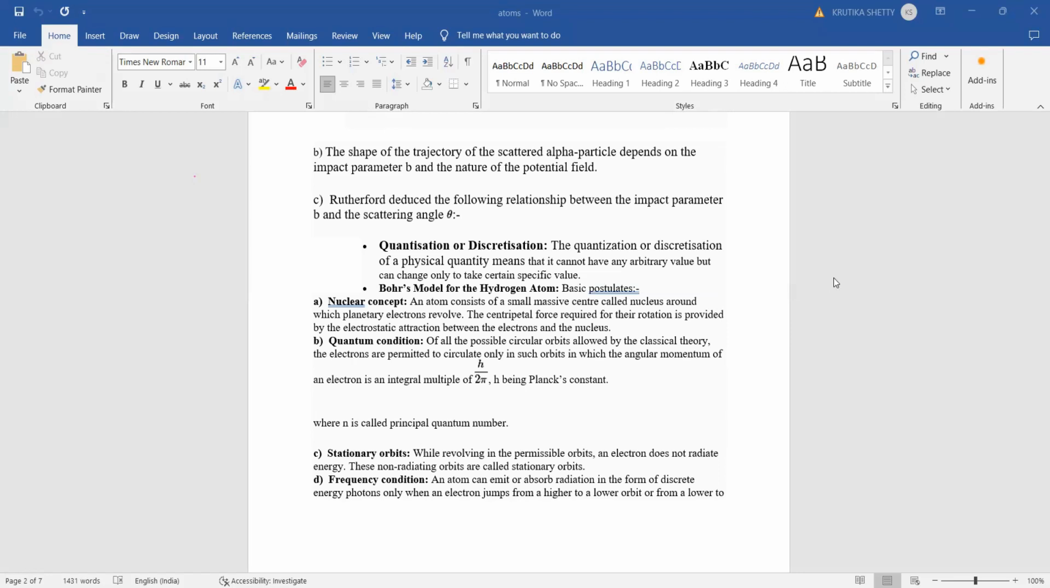Linear momentum is given by mv, angular momentum is given by mvr. So here the angular momentum of the electron in the stationary orbit is equal to an integral multiple of h divided by 2 pi. Is it clear? So this is the second postulate. What is the second postulate? When an electron moves in a circular motion it has angular momentum, and the value of this angular momentum is equal to n times h divided by 2 pi.